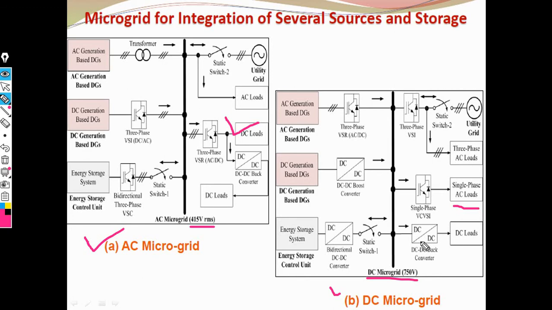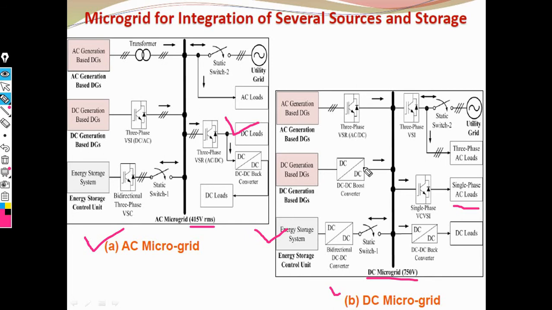Now we need the energy storage system. This energy storage system can be controlled with the help of the energy storage control unit. This energy storage control unit is connected to the bidirectional DC to DC converter, which has its output here, and we also need a static switch.